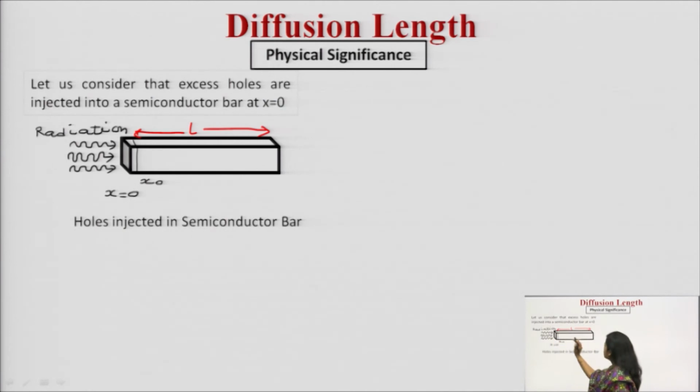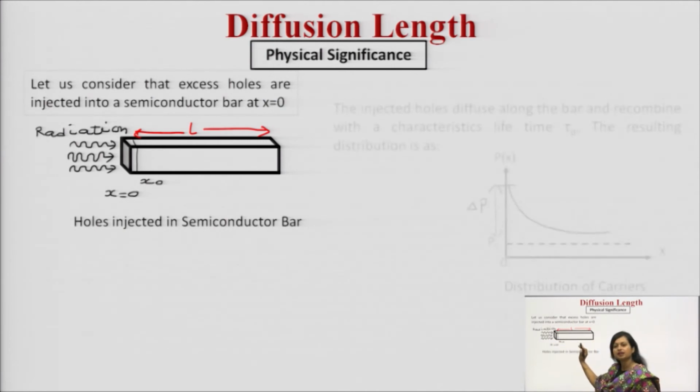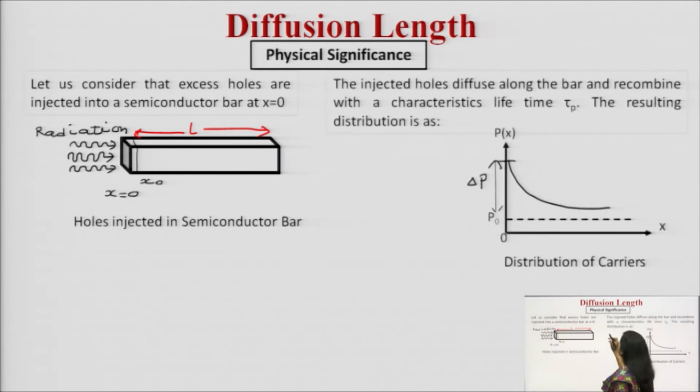So holes are injected into this semiconductor bar, and these holes will try to diffuse, and there will be a variation in their behavior.